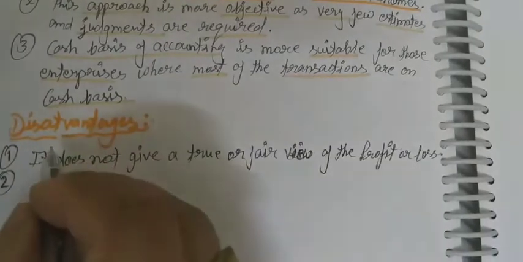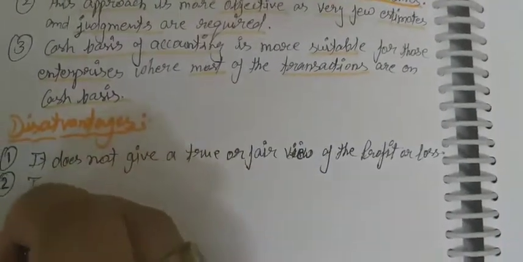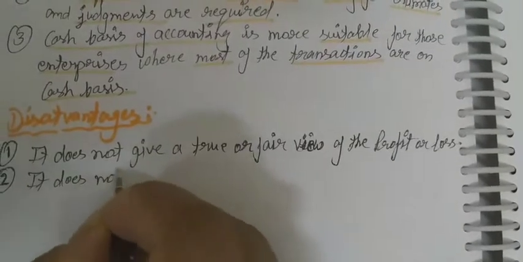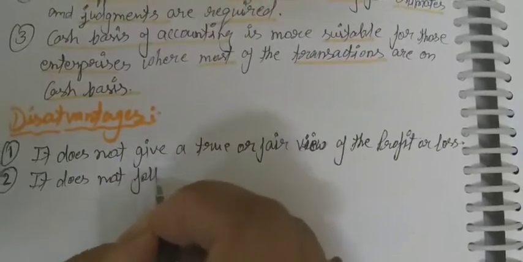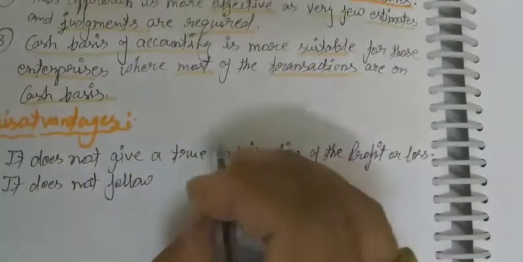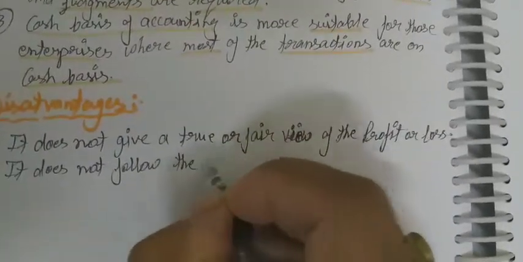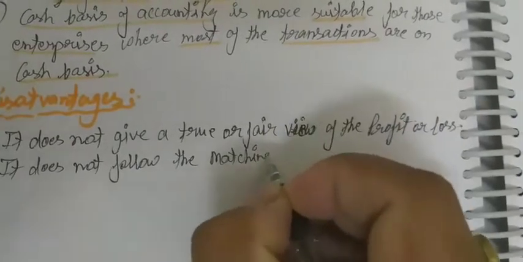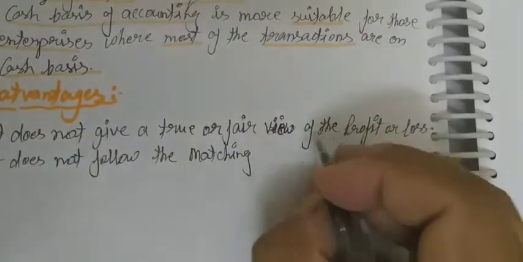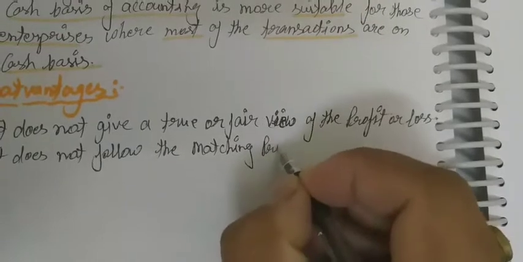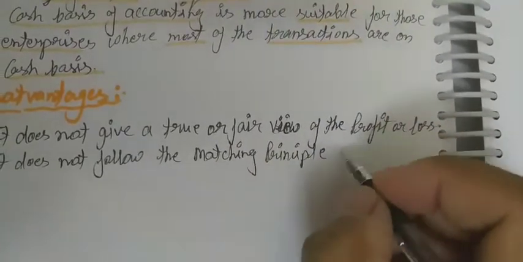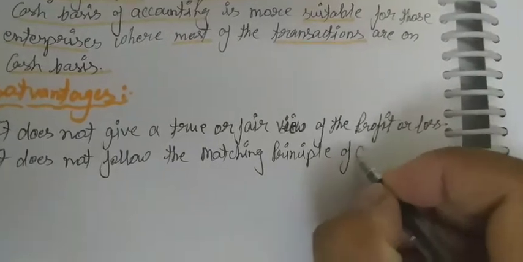Second, it does not follow the matching principle of accounting.